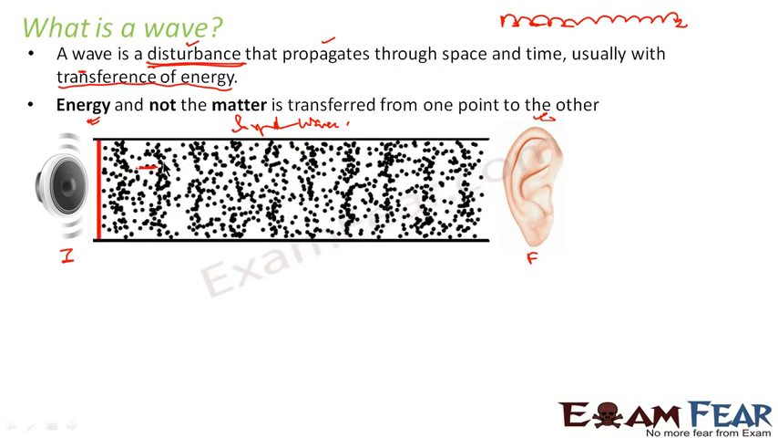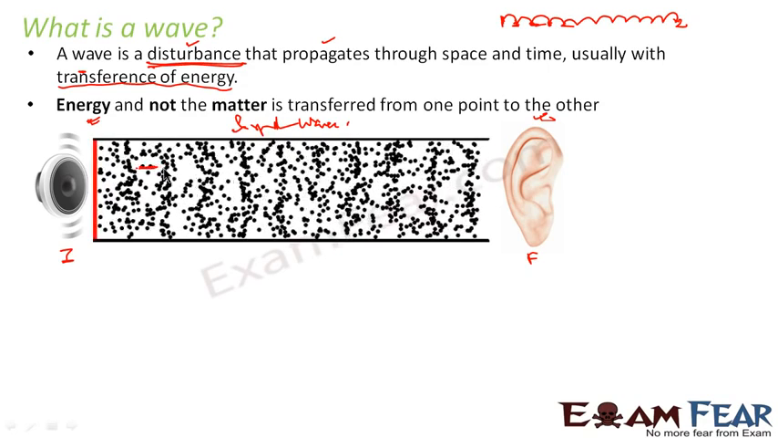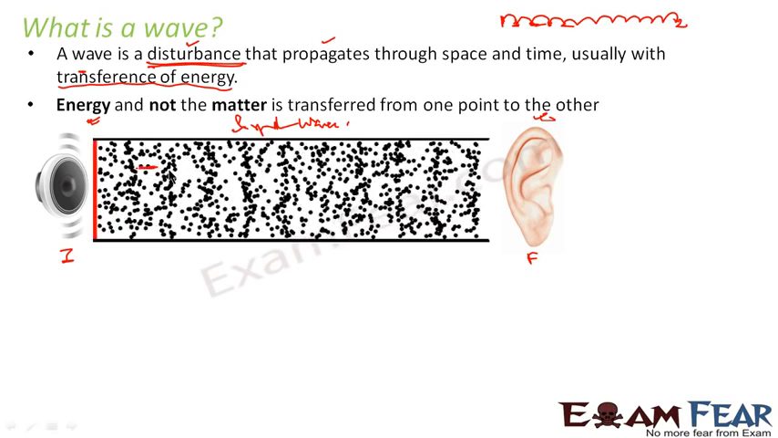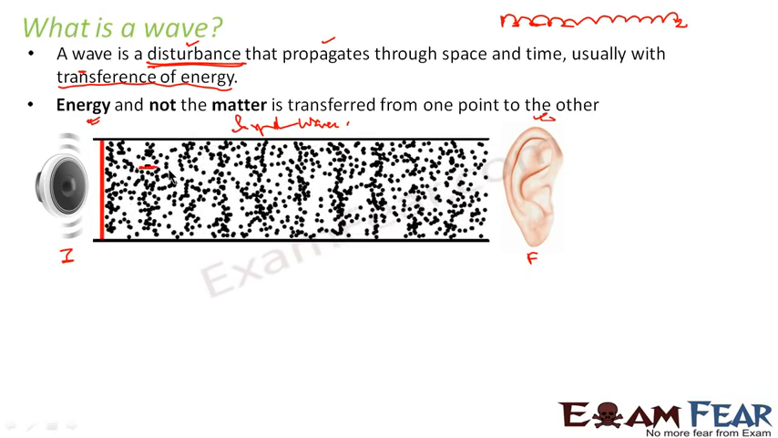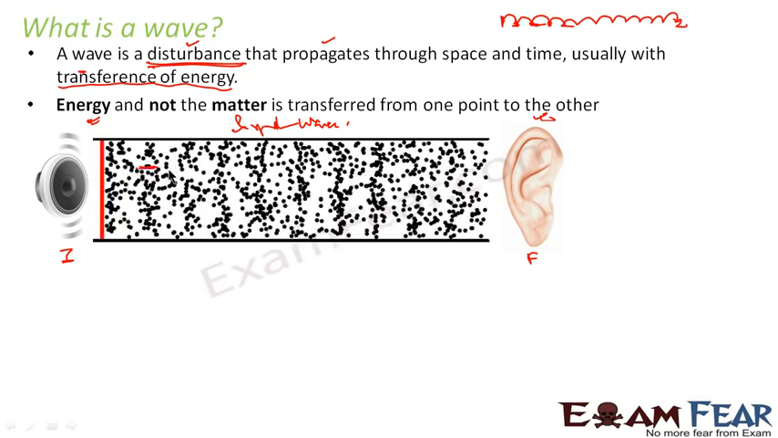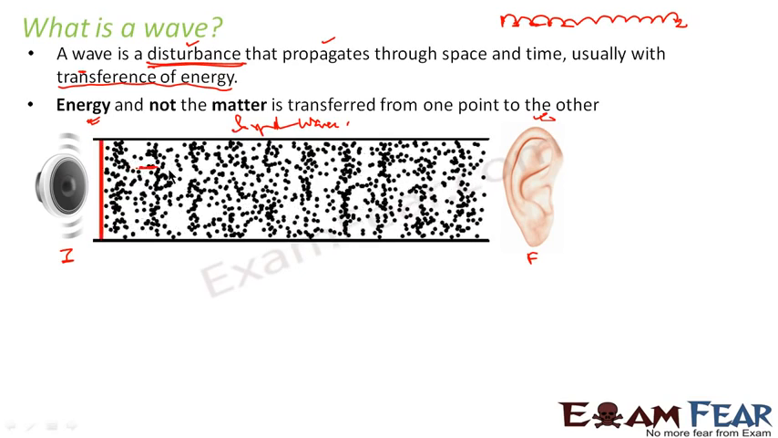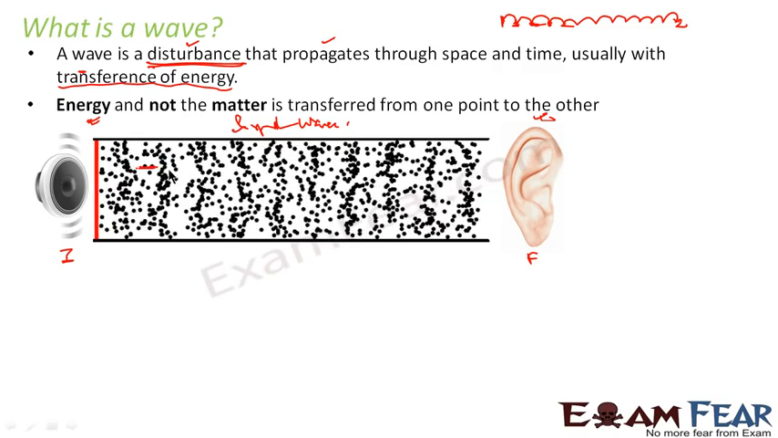So basically this particle is not going somewhere. The particle itself is not moving from initial to final position. It is just that all particles are moving a bit in their own positions, but the energy is getting transferred from that particle to the next particle, again from the next particle to the next particle, and so on. And thus the energy is reaching from the initial to the final position.